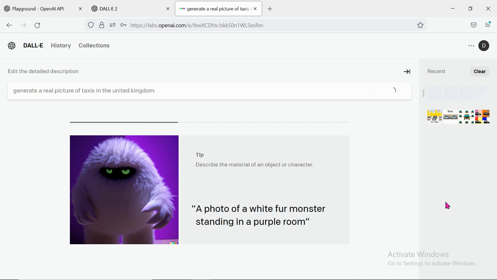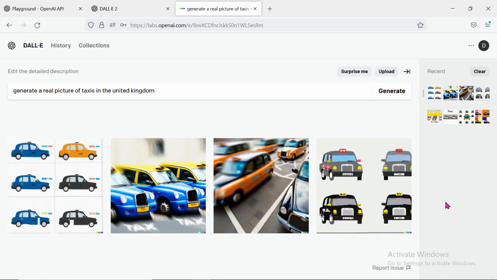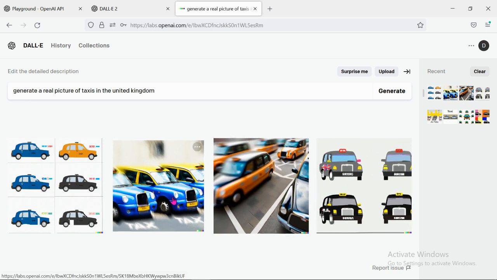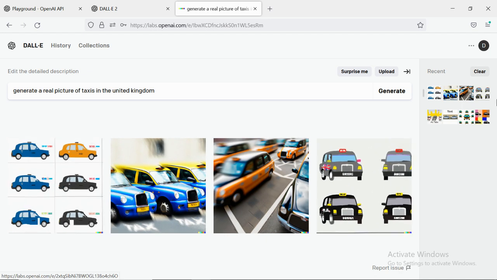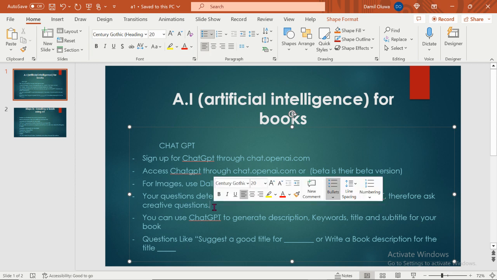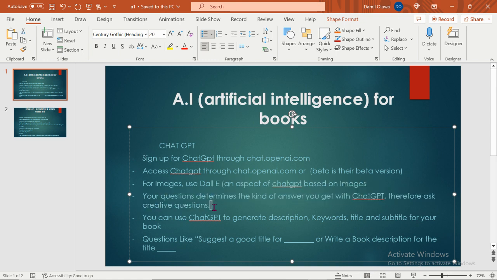So if you are writing cookbooks, I think this might be useful. As you can see, these are realer pictures. This is still cartoon pictures. So it just depends on the kinds of questions you ask it. That's why you need to ask detailed questions. Your question determines the output you will get from this AI. Ask constructive questions. That's just it. So let's move on now. Your questions determine the kind of answer you get with ChatGPT. Therefore, ask creative questions.